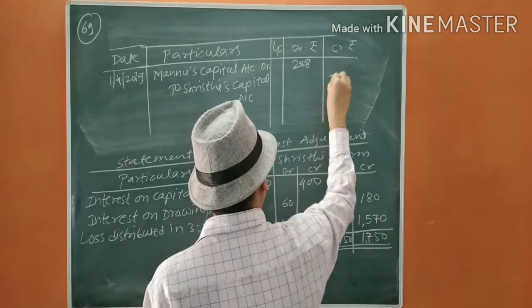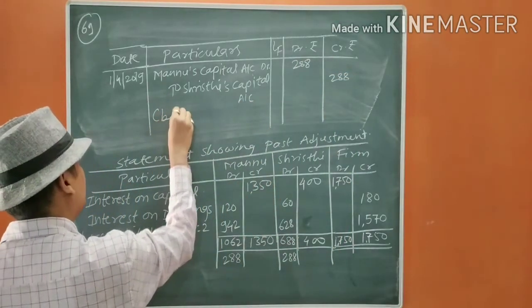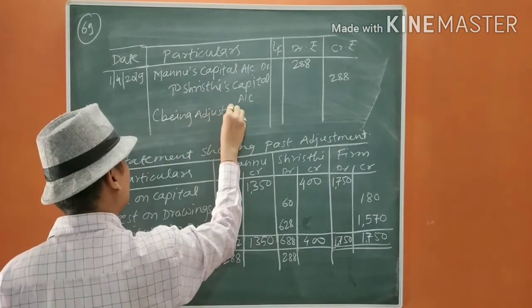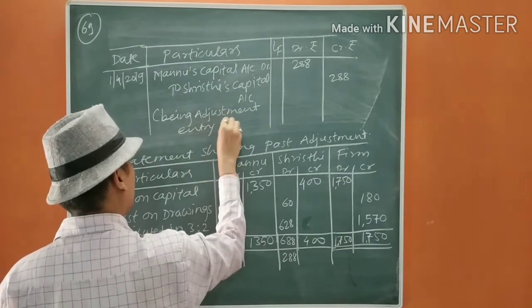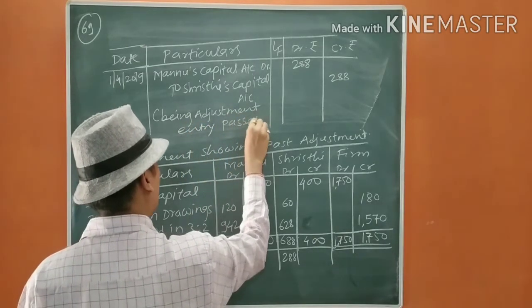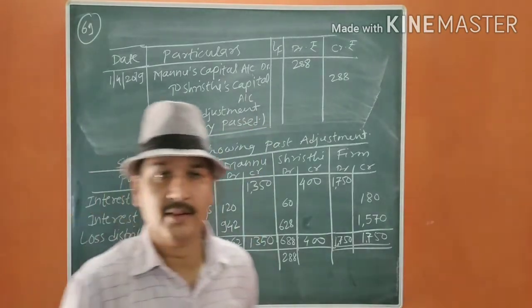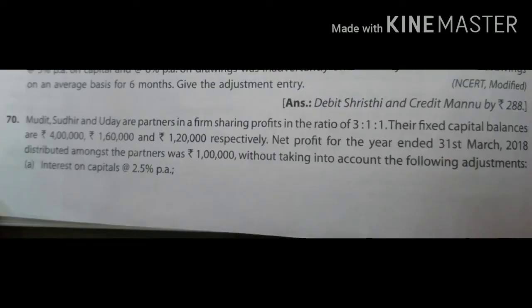Being adjustment entry passed. Now this is over. We move to question number 70.